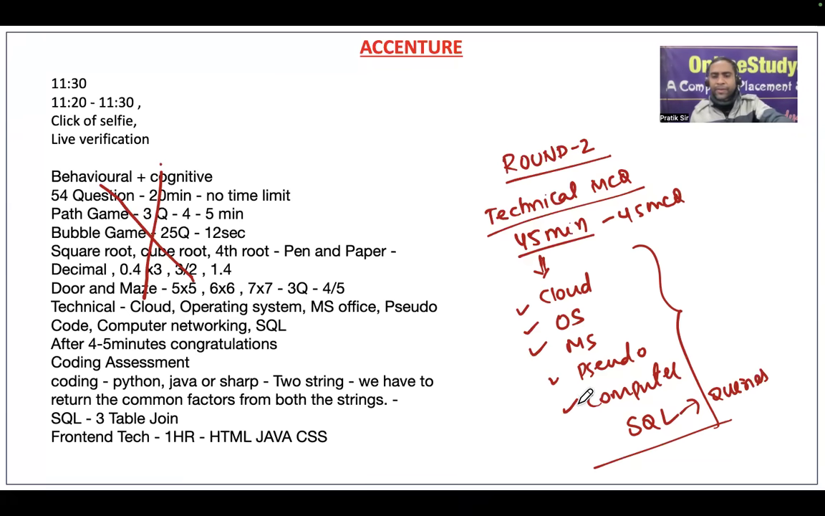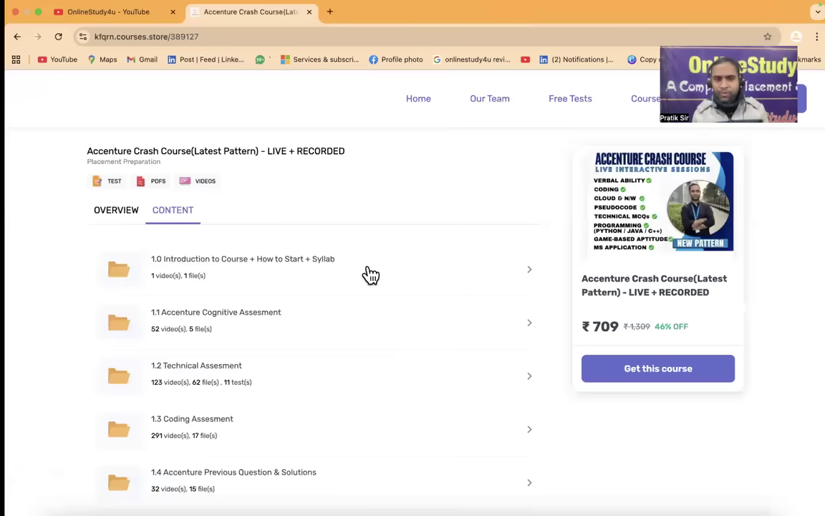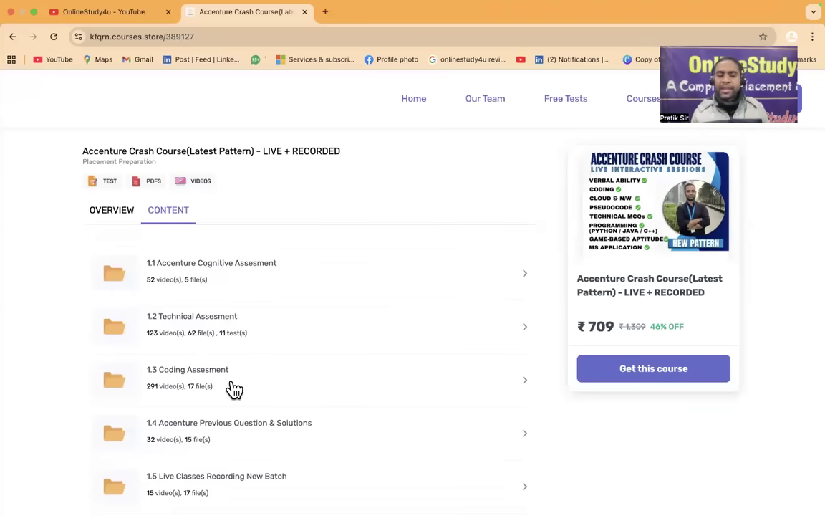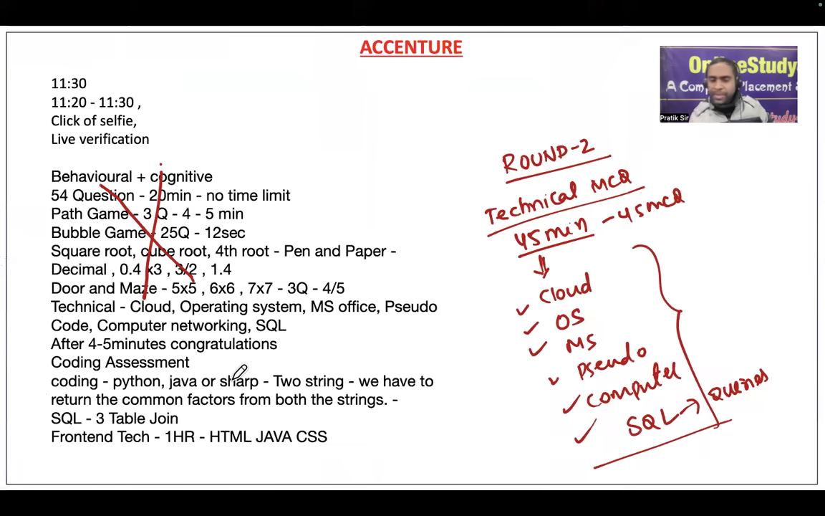And friends, you tell me one thing, right? In this particular course, what is not there? You go inside this technical assessment and you tell me what is not there. You will not be able to find anything which is not there here. So again, friends, here the cutoff will be around 25 to 30 questions. If you correctly solve, that's all.